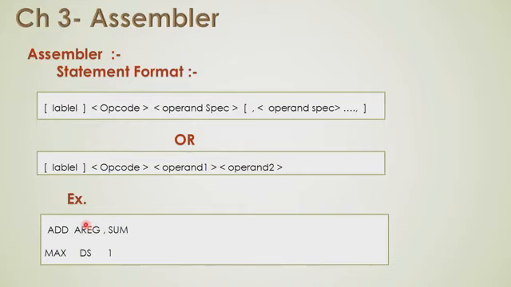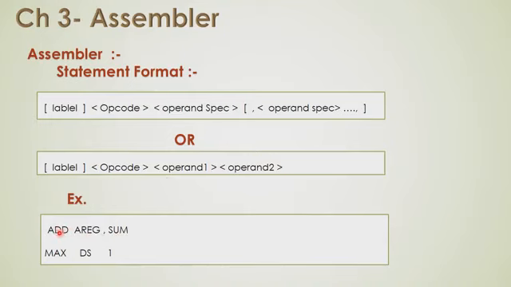So we can add anything into a register, subtract from the register, divide, or multiply any register with a value. Here we are adding the instruction add A register comma sum. Sum is your operand 2, which is your variable part. A register is your operand 1, that is a register operand, and add is your opcode.